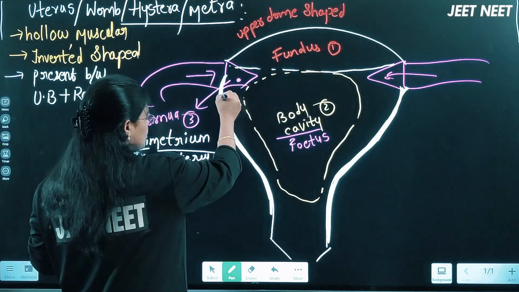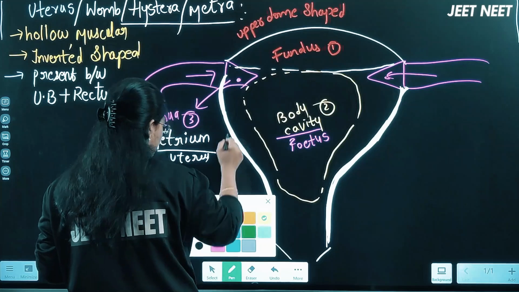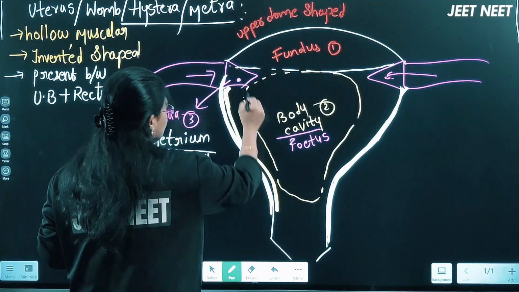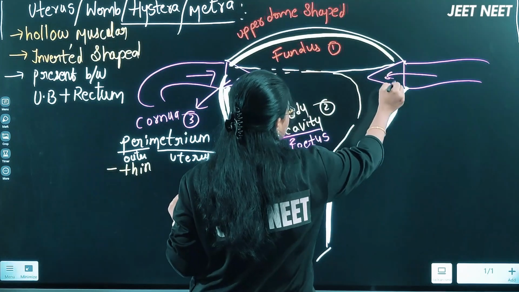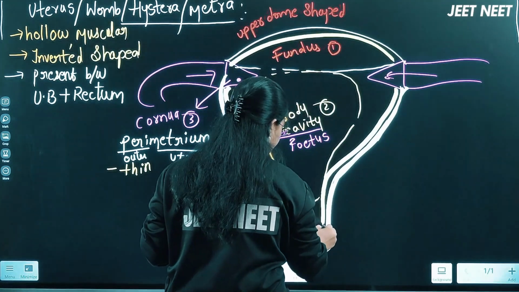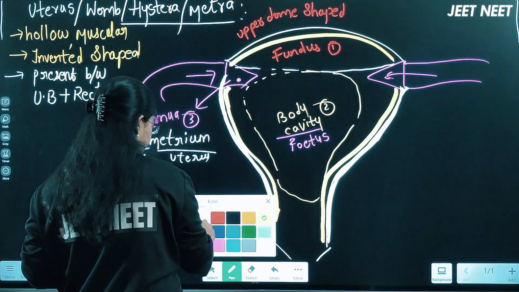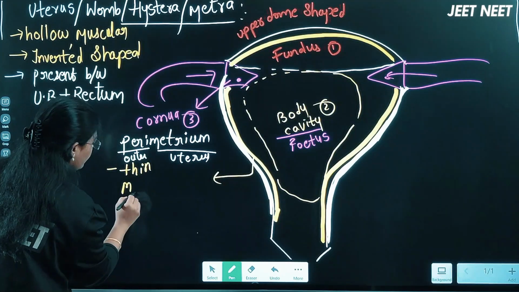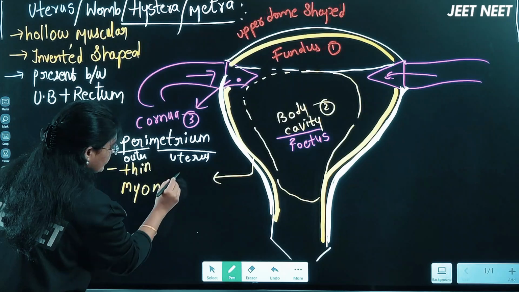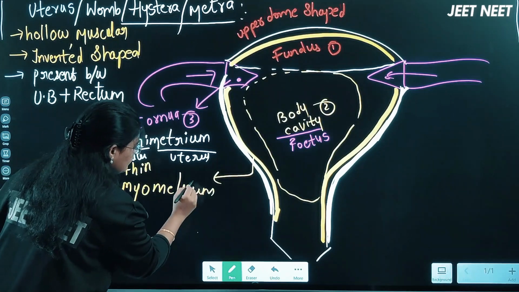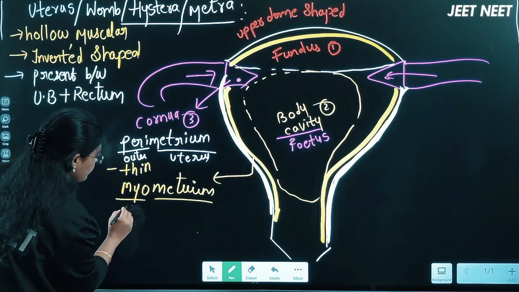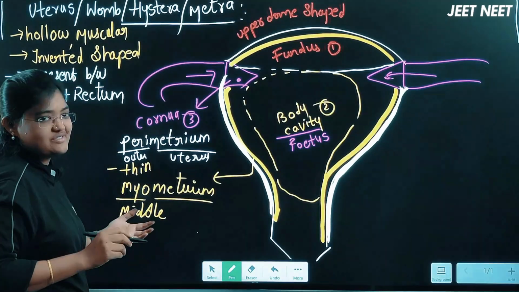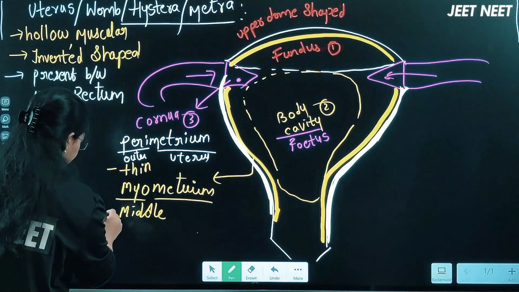The second layer, the one which I am drawing here now, we are calling it the myometrium. The word metrium itself means uterus, and myo means middle. So the middle layer, the middle wall of the uterus, we will call the myometrium, right?